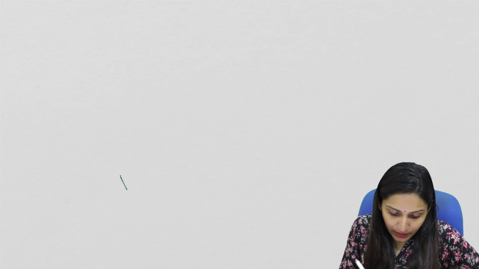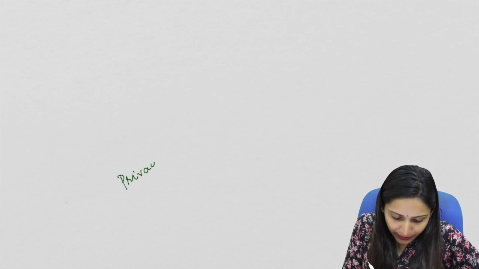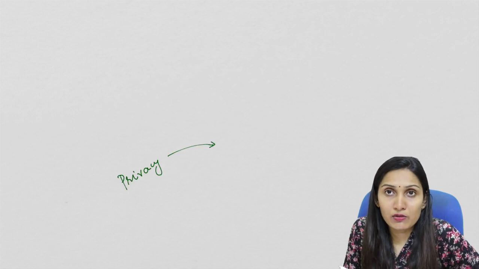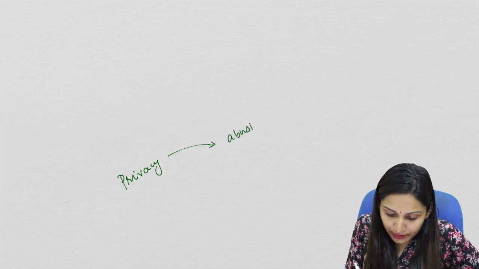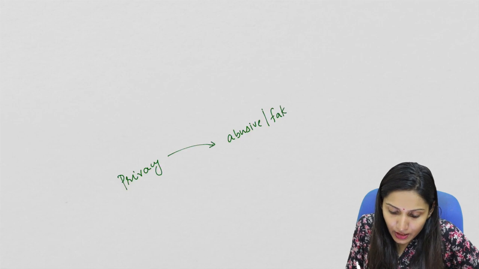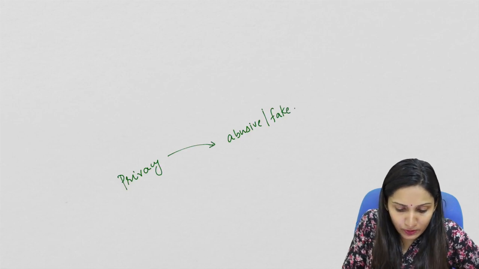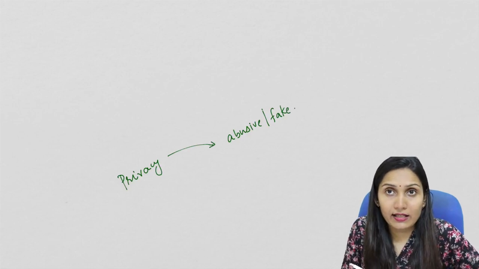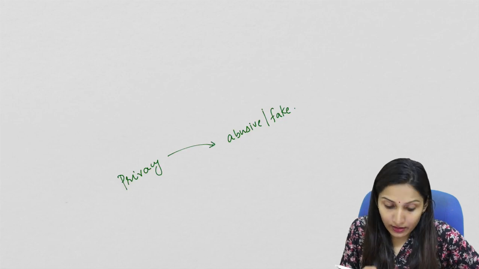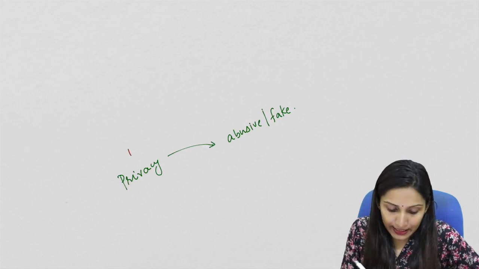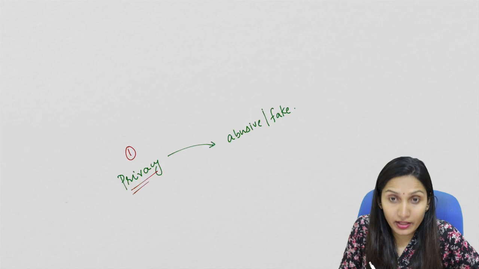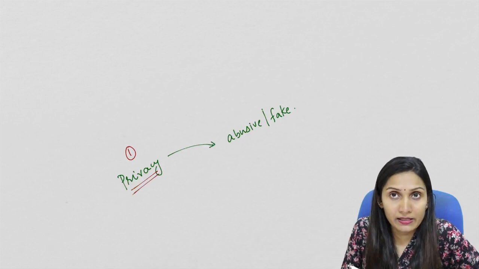That is, it should not impact the right to privacy of individuals, but at the same time, it should also protect social media from abusive content or fake content. So there should be a balance between both these interests. As a regulator or supervisor, the role of the government or the state is to protect the privacy of individuals without harming their civil liberties.